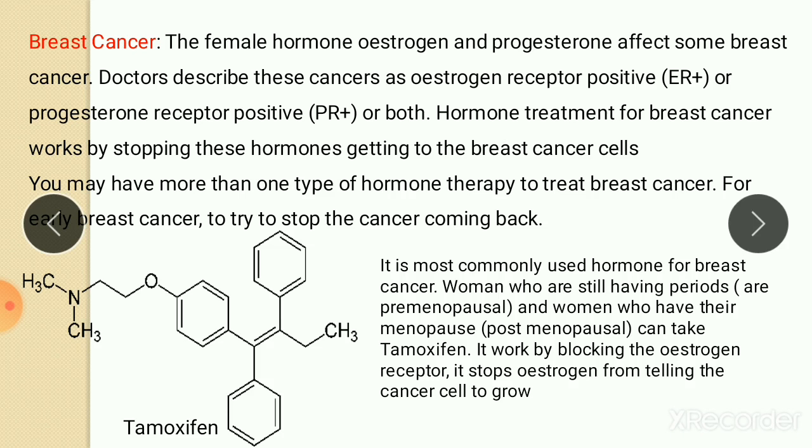It stops estrogen from telling the cancer cell to grow. So tamoxifen simply blocks the estrogen receptor which is present on the surface of the breast cancer cell. So when we block this estrogen receptor, the estrogen does not bind to its receptor and there is no growth of this cancerous cell.